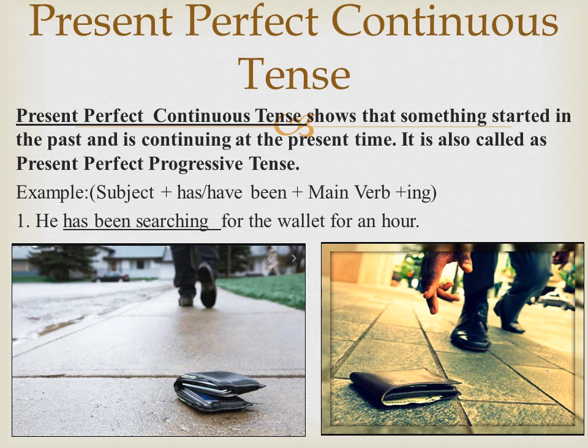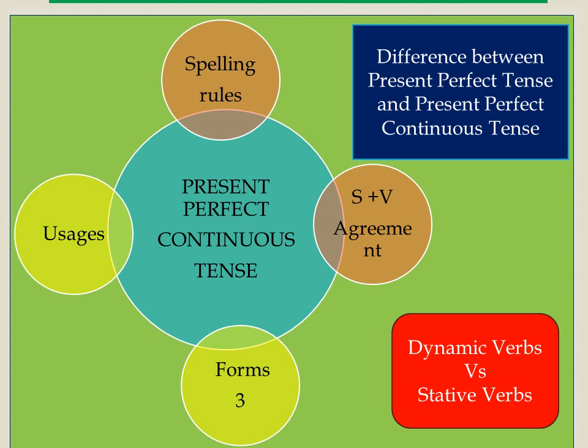Three verbs are used here. Have or has and been are auxiliary verbs. Search is the main verb in ing form. I have already taught you spelling rules and subject-verb agreement. You can apply the same here also.